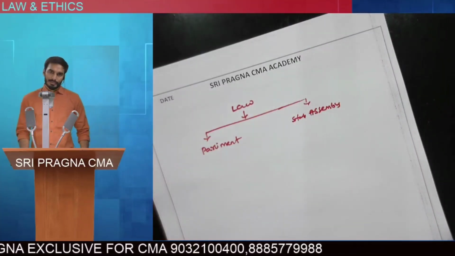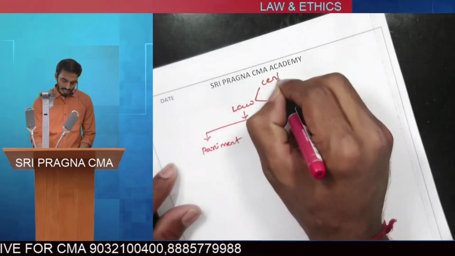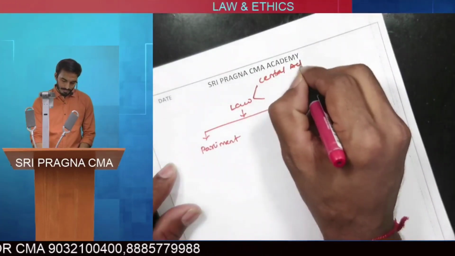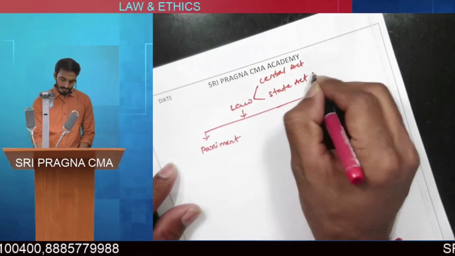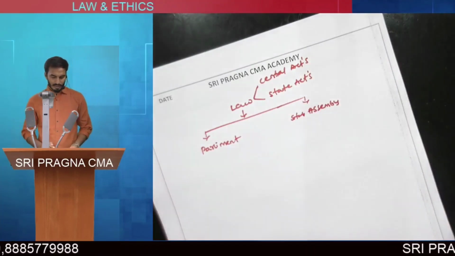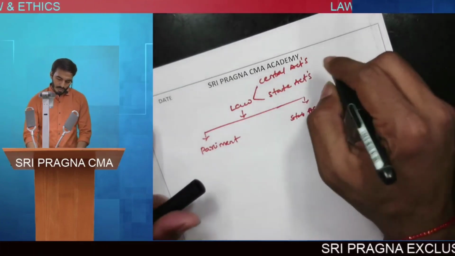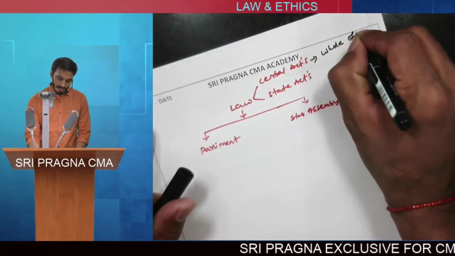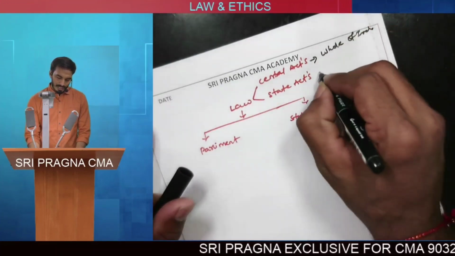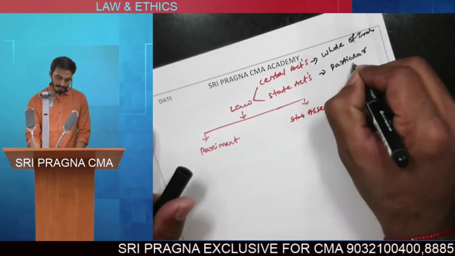There are basically two types of laws, called Central Acts or State Acts. Central Acts will be applicable for the whole of India, and State Acts will be applicable for a particular state.